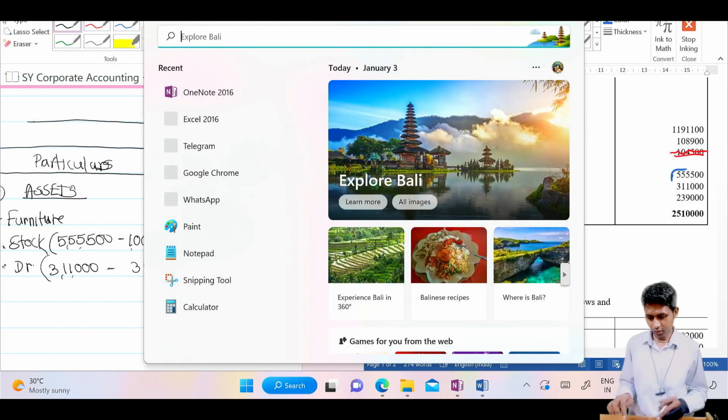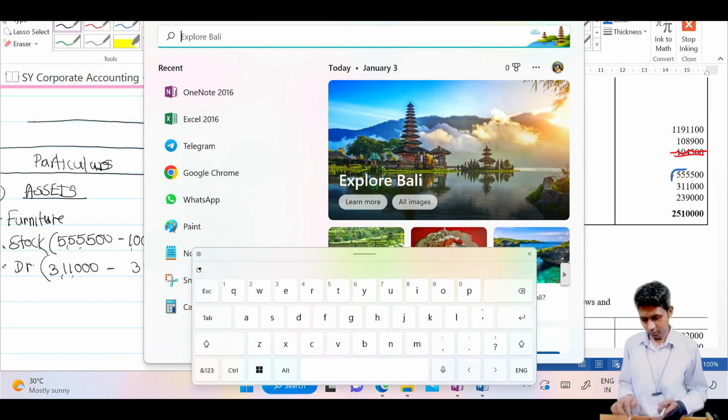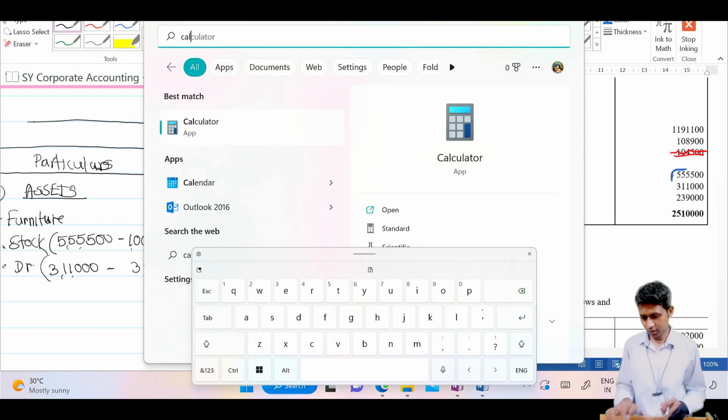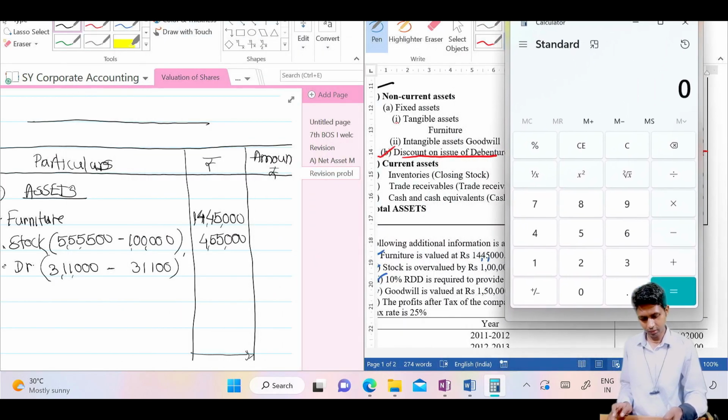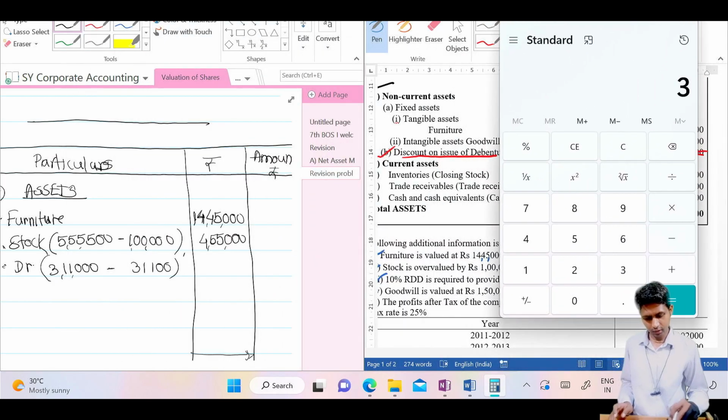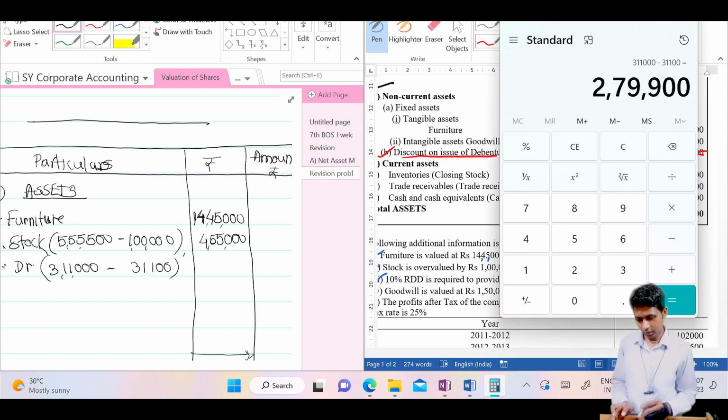Do we have a calculator? If I do the calculation by hand, that will consume a lot of time, but here we don't have any choice. 3,11,000 minus 31,100. Correct? Now you will get here 2,79,900.